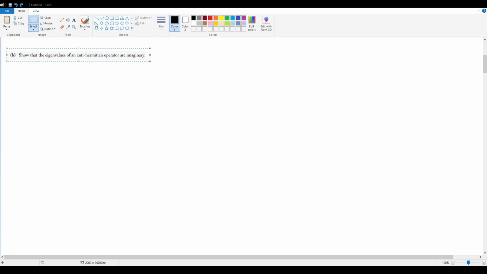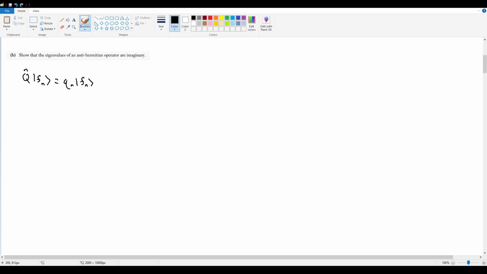Okay, part B, we want to show that the eigenvalues of an anti-Hermitian operator are imaginary. So I'm just going to start off by writing out the eigenvalue equation. In which case, Q hat times my function f_n is going to equal the corresponding eigenvalue, little q_n, on that same function f_n, like that.